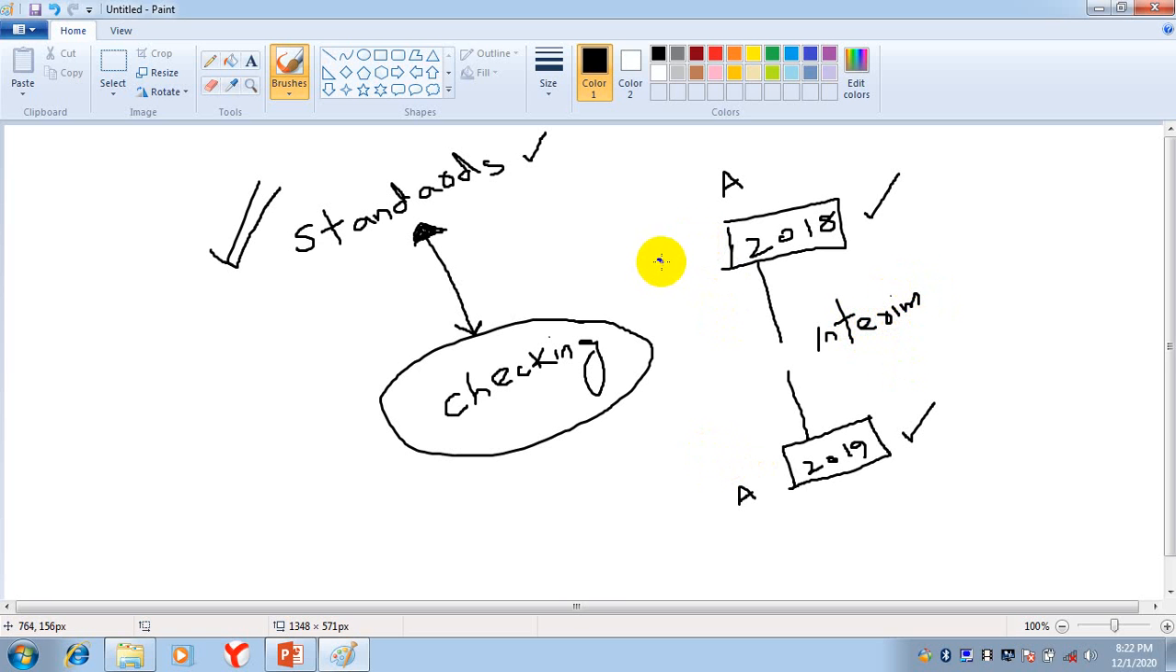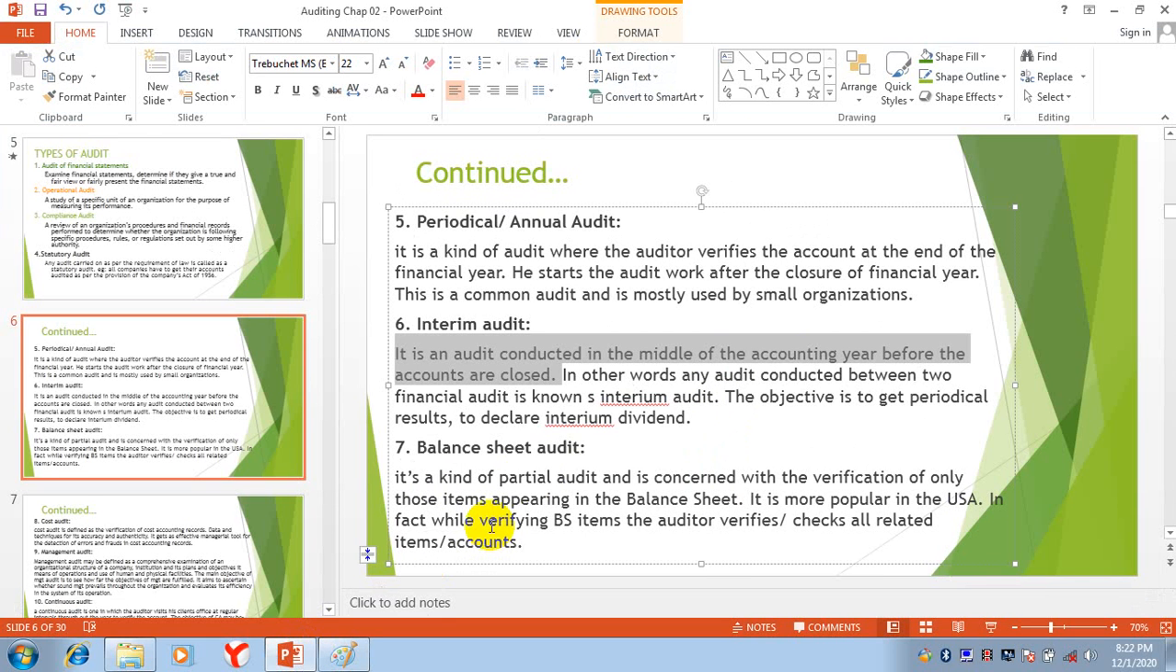So, any audit between two annual audits. These are two annual audits, the annual audit of 2018 and the annual audit of 2019. Any audit between these two annual audits, we call it the interim audit. He is saying, in other words, any audit conducted between two financial audits is known as interim audit. The objective is to get periodical results to declare interim dividend.